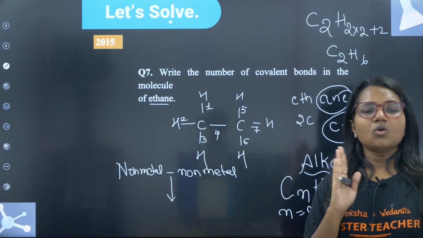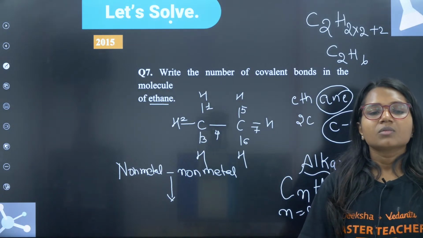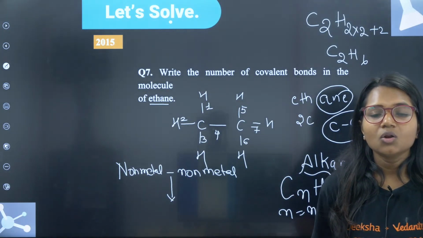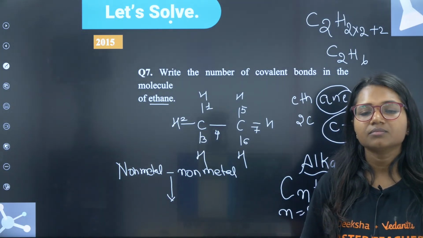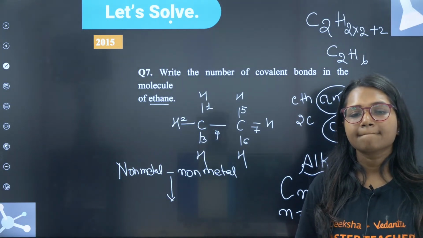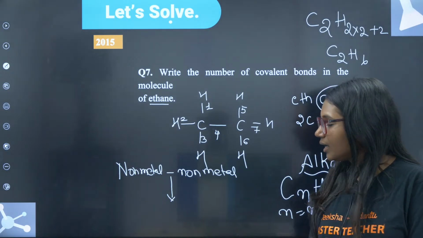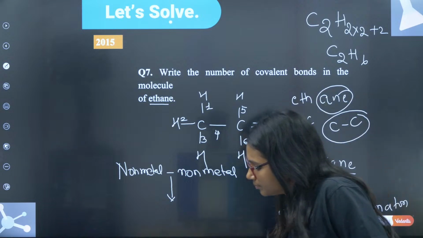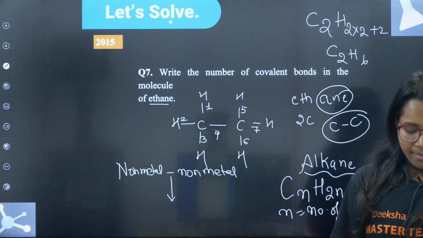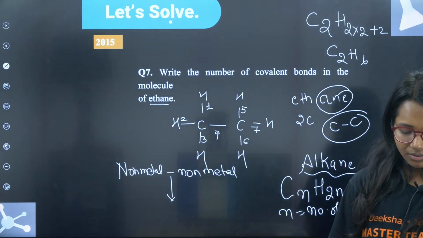The bond between non-metal and non-metal, which bond is it? Tell me quickly.